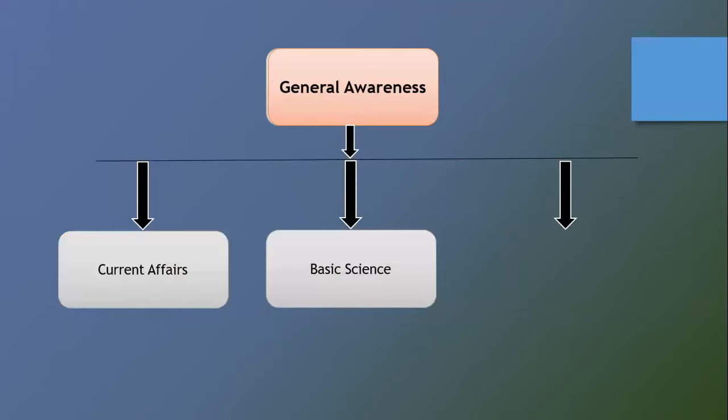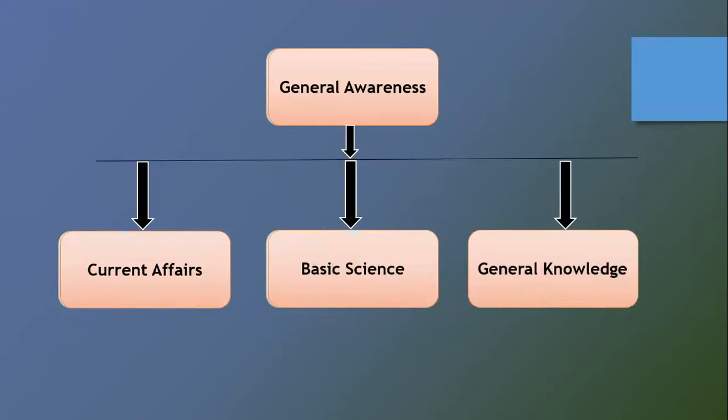Now let's go to the general awareness part. In general awareness, we have current affairs, basic science, and general knowledge. Current affairs is actually not asked much. In one year, some years back when I was writing the CUSET examination, there was a question like who is the current president of some organization or something like that. I don't remember it exactly, but that has negligible chances of being asked in the exam. Sometimes only they ask that question.